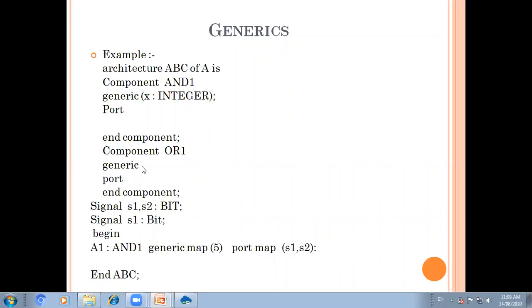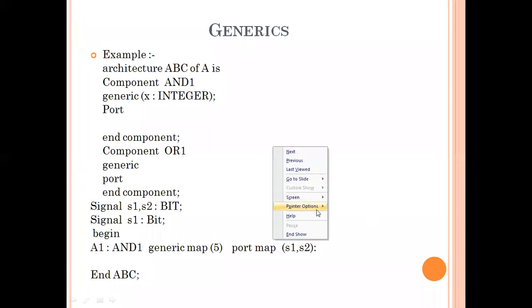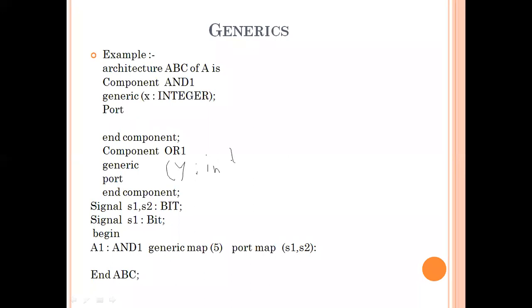But with the second component, if you have to change the value of the generic, I write generic in brackets. Suppose I change the generic to y, y integer, colon equals, suppose 5. Y integer colon equals 5.